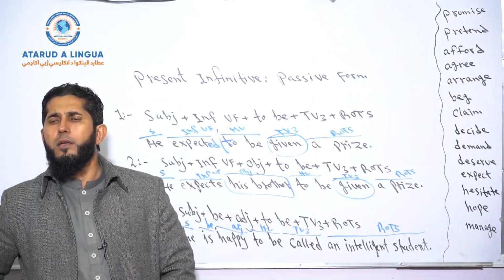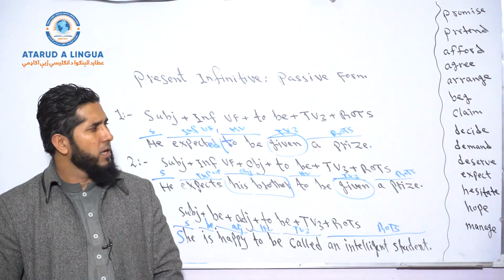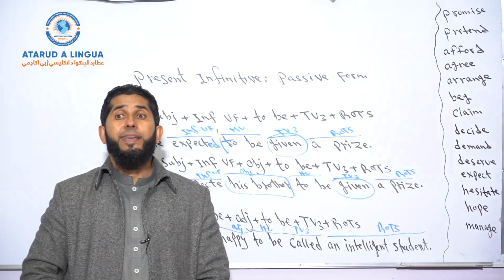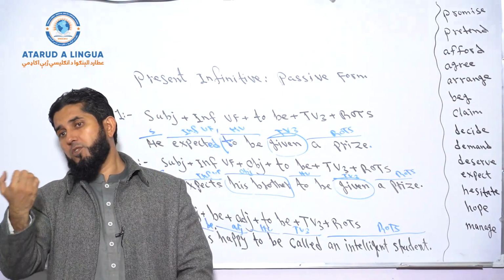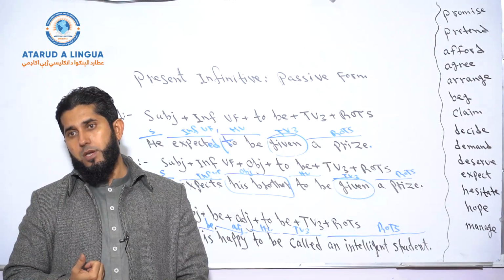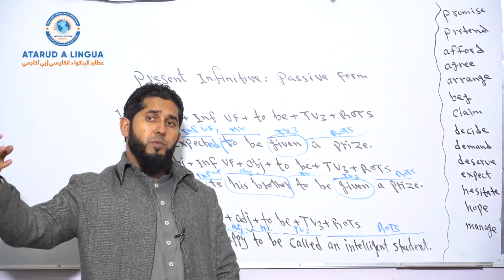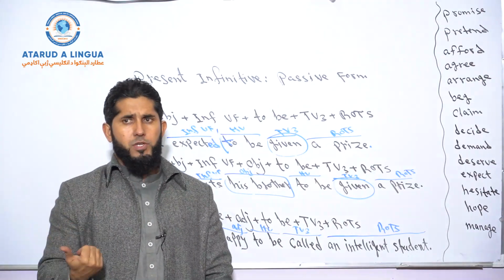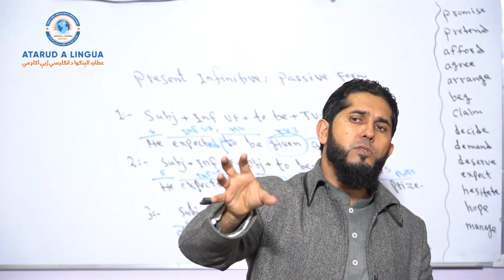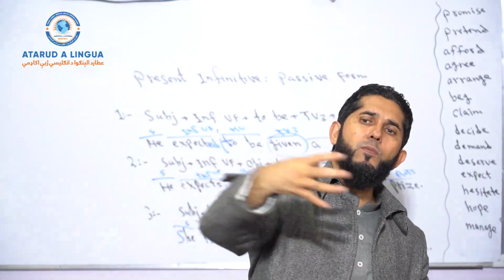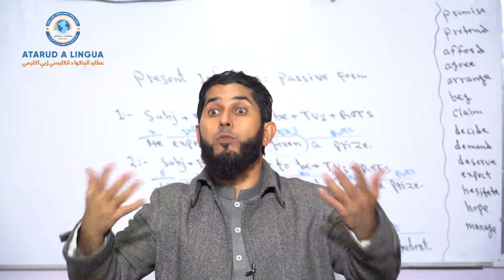Customers demand the company to be produced more goods. No. Why? Because here the noun "goods" becomes the receiver of the action, so the company itself should be the receiver of the action. For example, the customers hope to be given more attention. The customers demand to be given a discount.